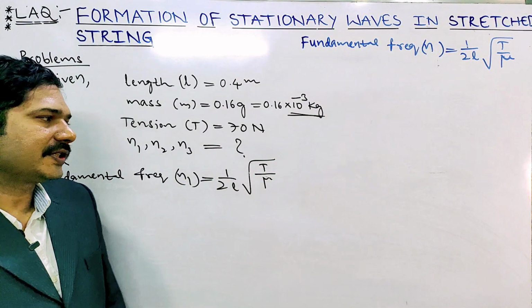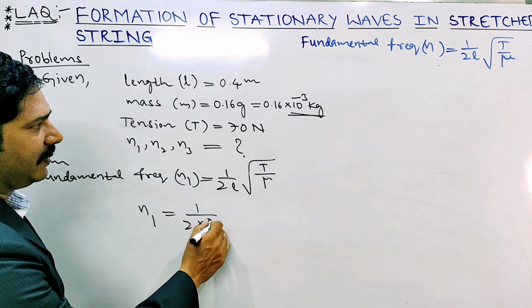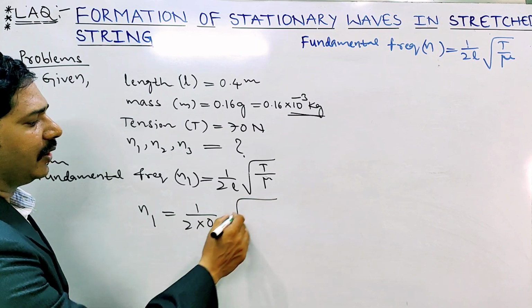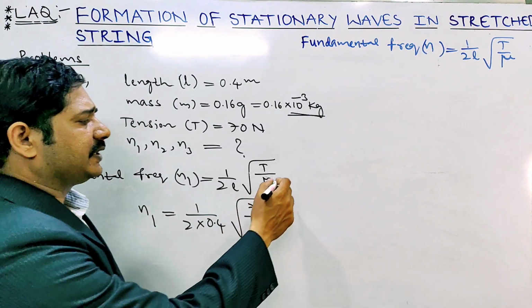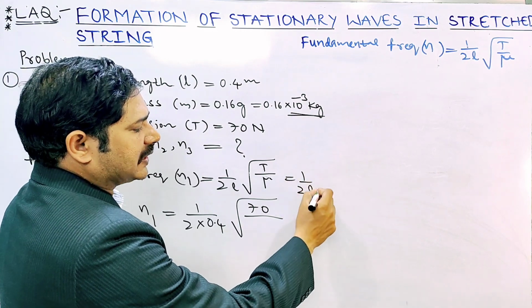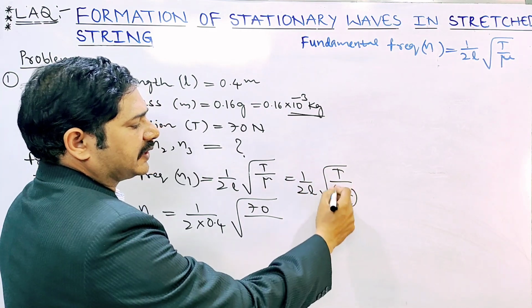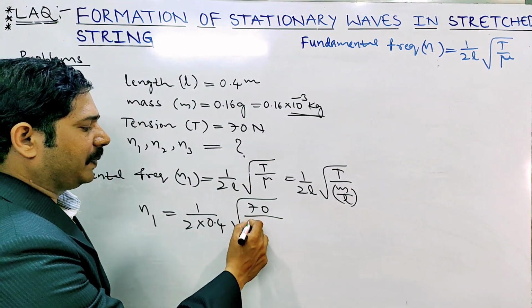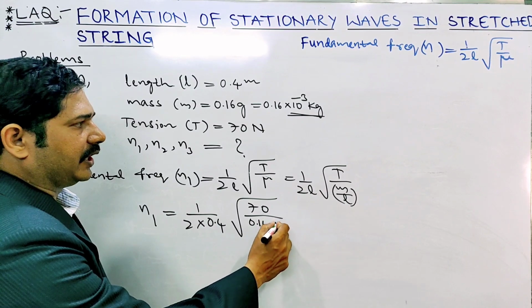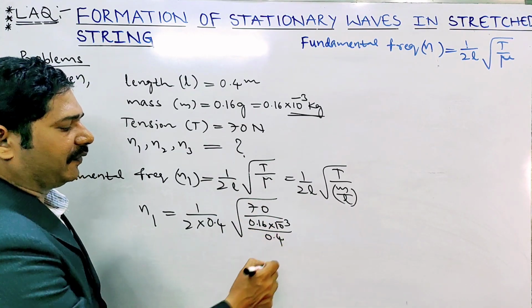Substitute the values. N1 is equal to 1 by 2 into L, which is 0.4, and under root tension 70 by linear density. Here linear density means mass per length. The mass is 0.16 into 10 to the power of minus 3, divided by the length, which is 0.4.